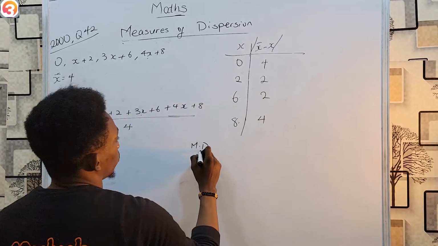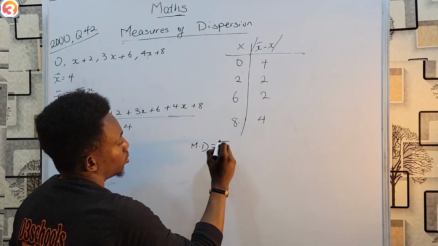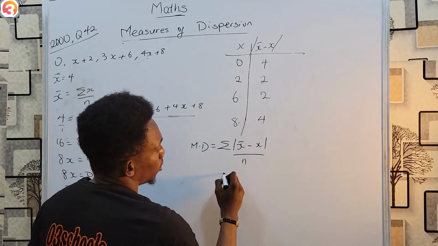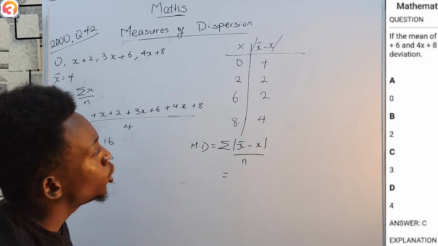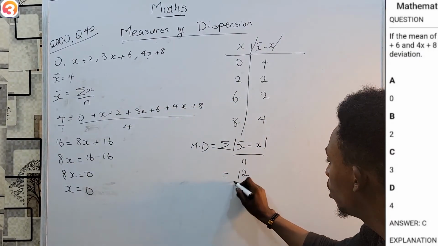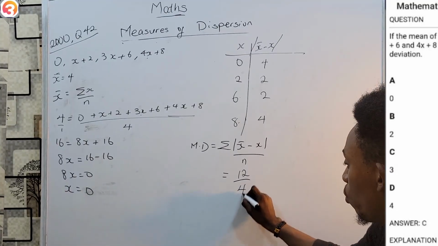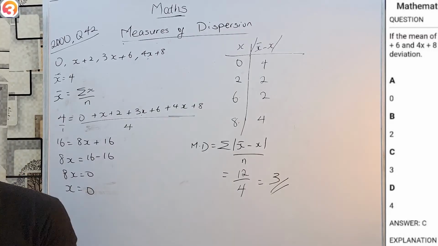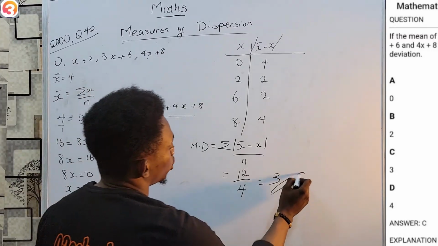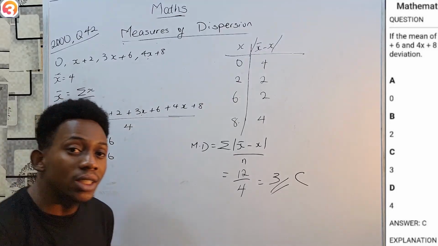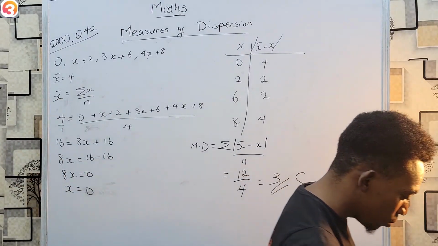And therefore, your mean deviation becomes, let's just write down the formula, that becomes 4 plus 2, 6, plus 2, 8, plus 4, 12 over how many data? 4. And therefore, the mean deviation is 3, which is option C. So you see, very, very, very simple.